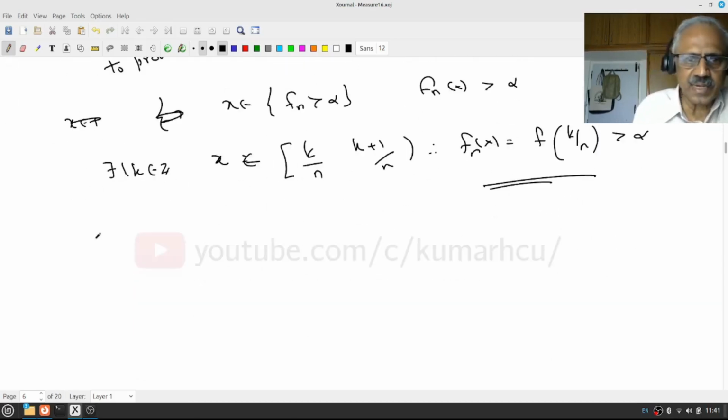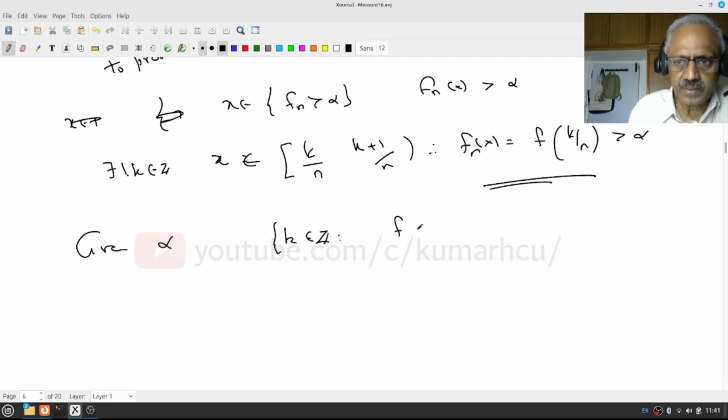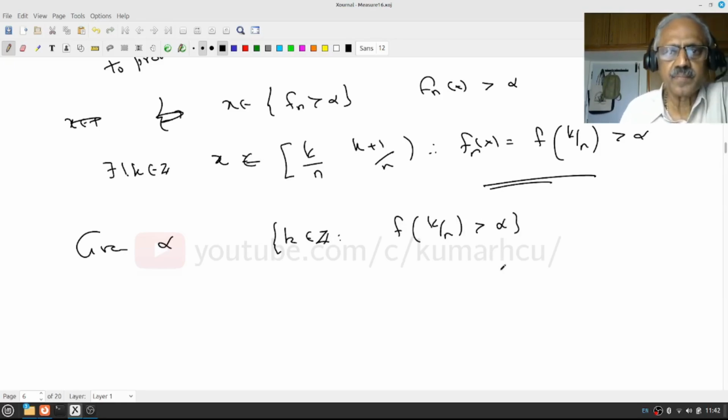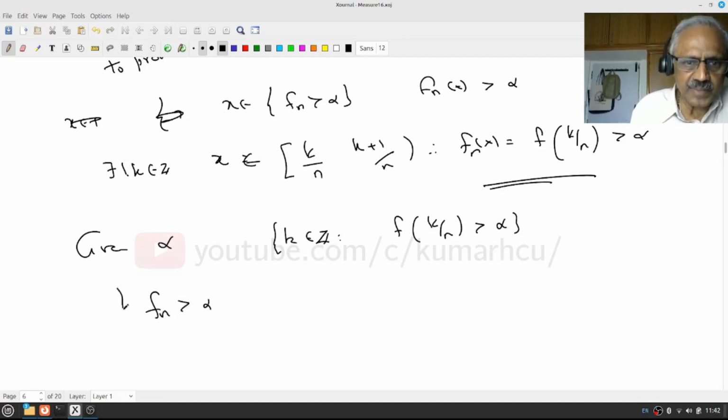That means given alpha, look at the set of k in Z such that f(k/n) is greater than alpha. Then therefore {f_n > alpha}. When does it happen?